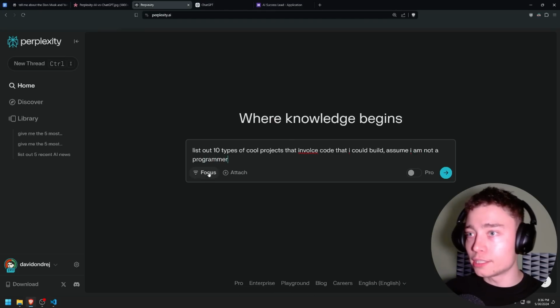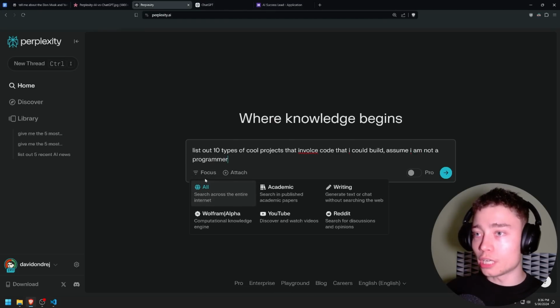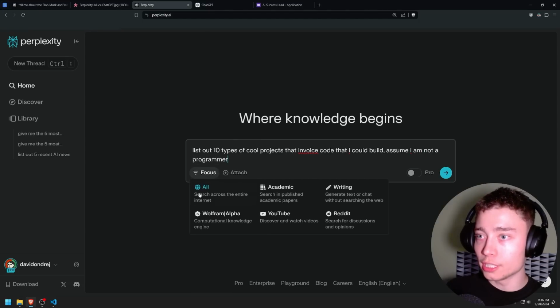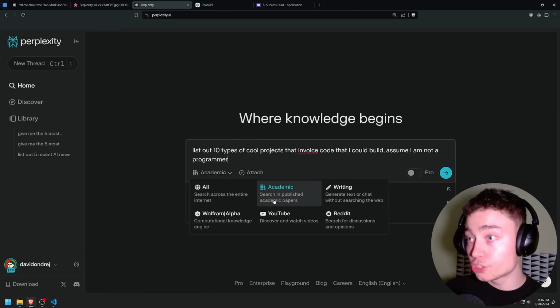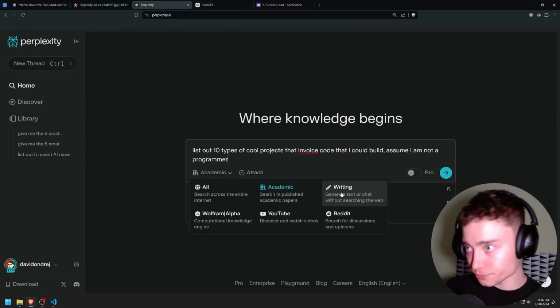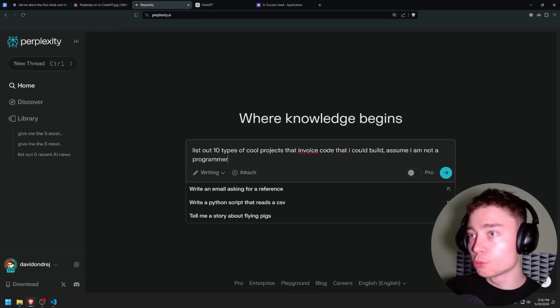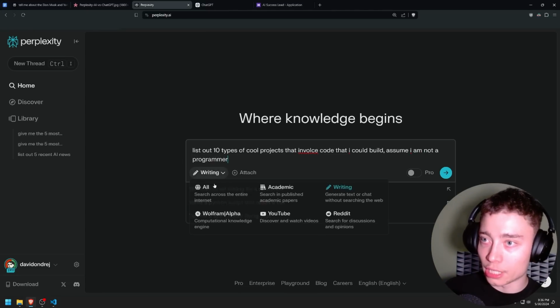And what's great is that here in the focus button, you can actually change what Perplexity should focus on. By default, it's on all, which means search across the entire internet, exploring all the sources as we saw before. But you can also do academic: search in published academic papers, or writing, which is one of my favorites: generate the text without searching the web. So for this, I would probably go with writing, because I just want the ideas. I just want the LLM to generate ideas, not necessarily look online for them, right?